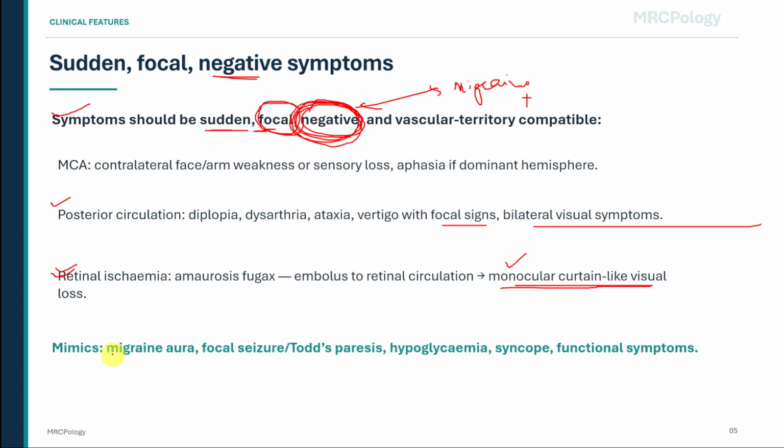Do not confuse TIA with its common mimics. Migraine aura often spreads gradually and may have positive visual or sensory phenomena.